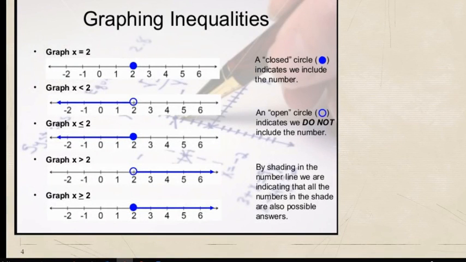As a quick review, remember that if I have a closed circle, it means that it is equal to the number. If I have an open circle, it means it's not equal to the number. It might be less than that number, it might be more than that number, but it's definitely not exactly that number. And if I have a closed circle with an arrow, it means it can be less than that number and also equal to that exact same number.